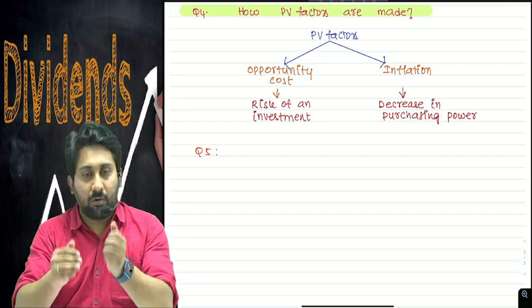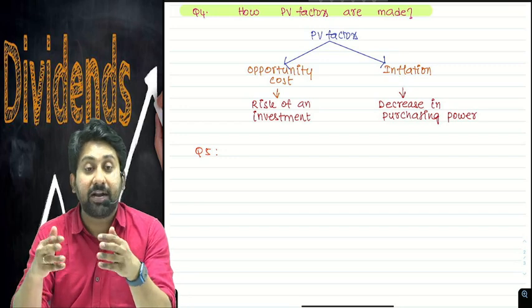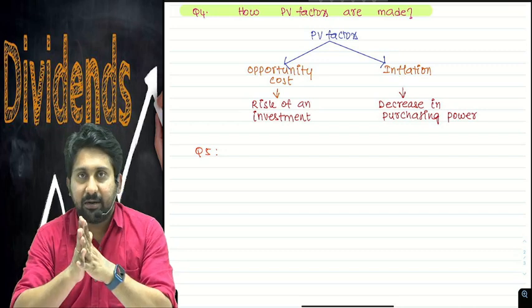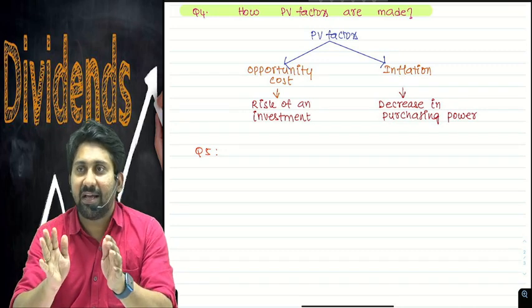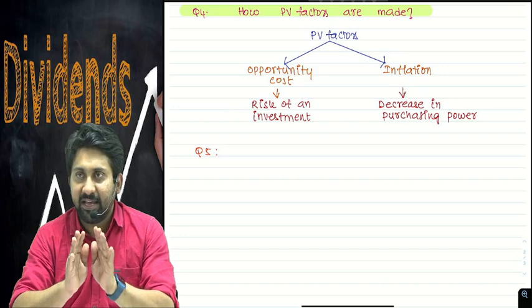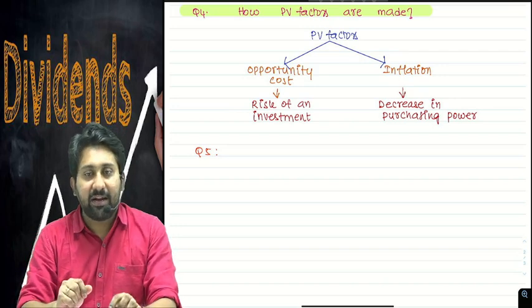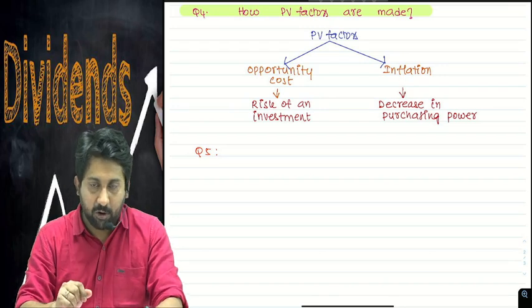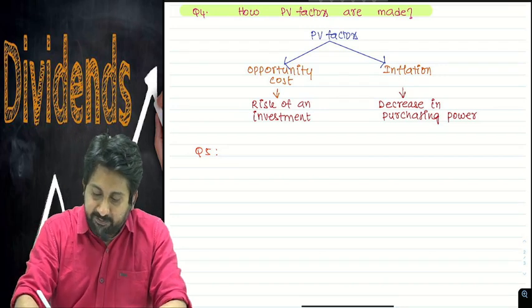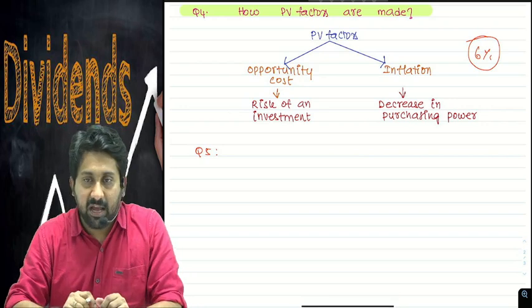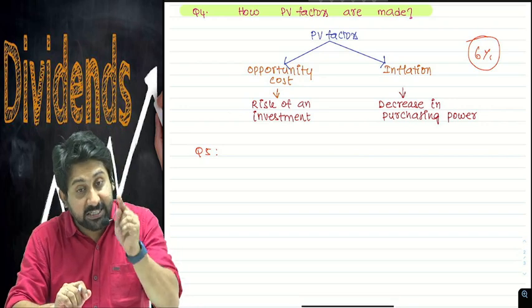With that 1 lakh rupees, I went to State Bank of India. If I make a deposit in SBI, it is a risk-free investment. On that risk-free investment, I will get 6% FD. So listen carefully, I will receive 6% FD if I invest in SBI.